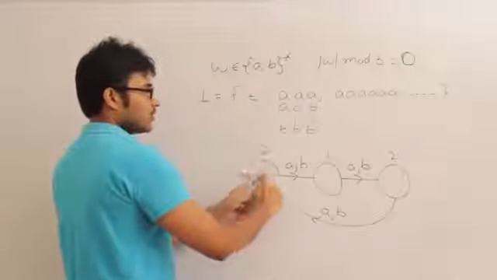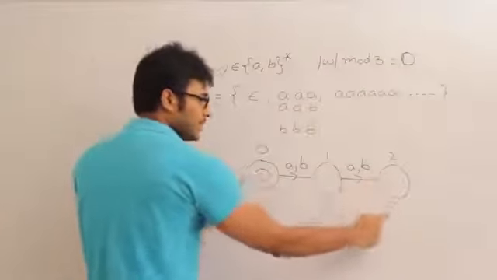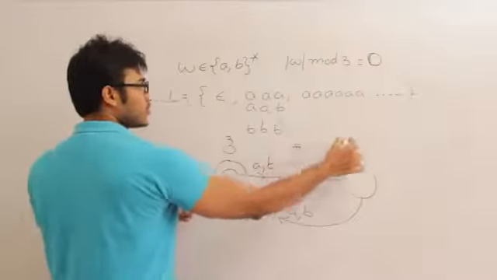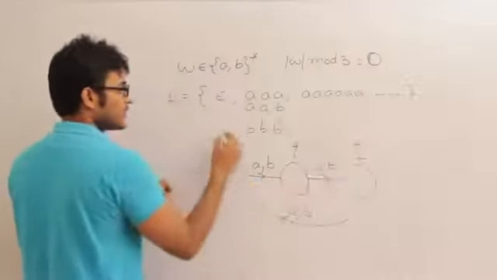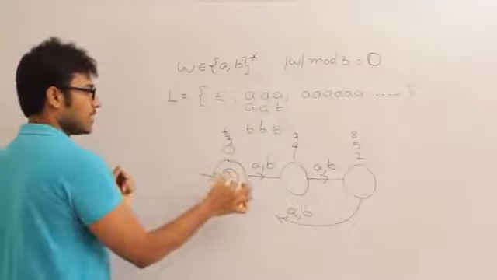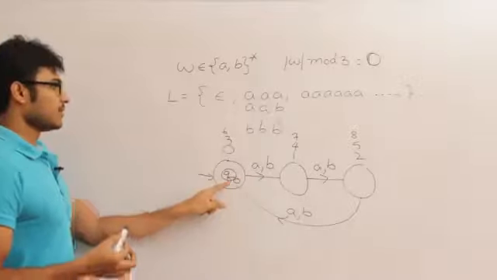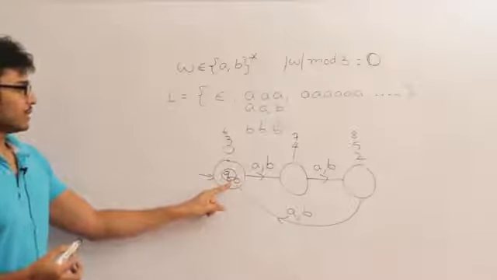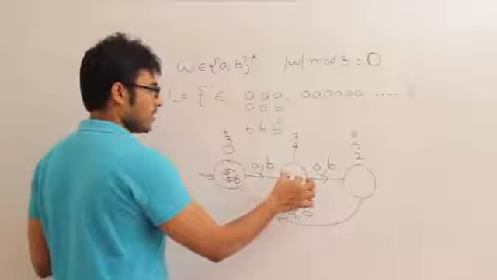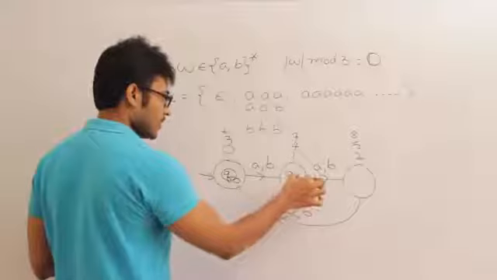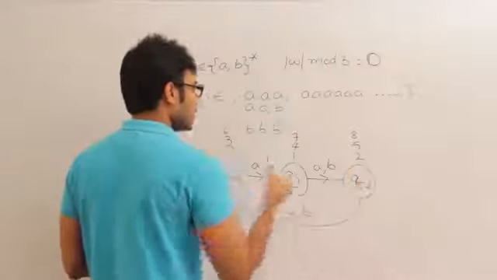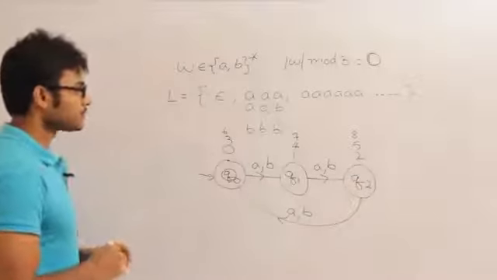So string of length 0, string of length 1, string of length 2, string of length 3, string of length 4, string of length 5, string of length 6, 7, 8, which means this state is going to indicate the set of all strings whose length when divided by 3 is going to give a remainder of 0. This one is going to indicate the set of all strings whose length when divided by 3 is going to give a remainder of 1, and this a remainder of 2. So Q0, Q1, Q2. Right?